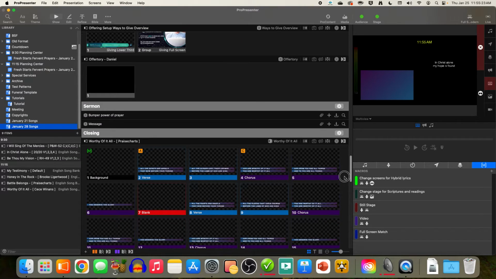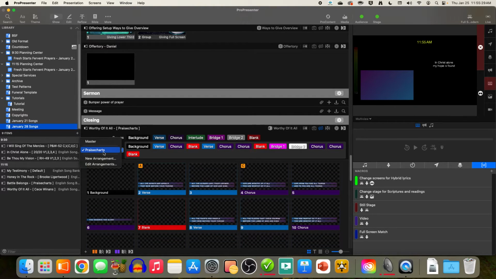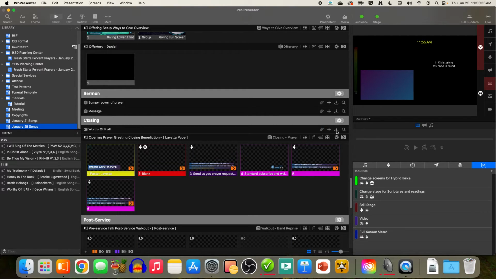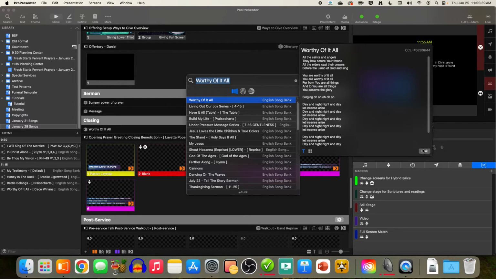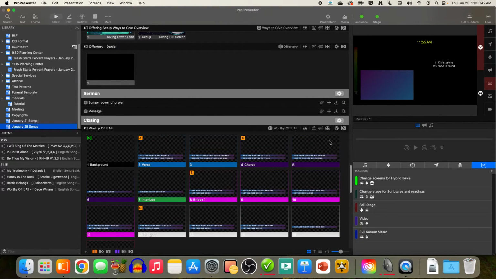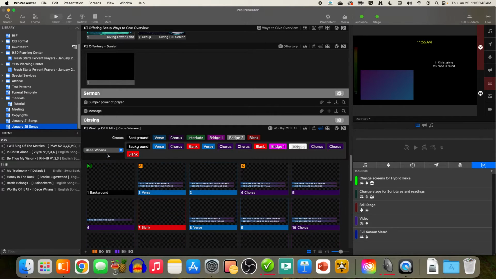And then the very end is Worthy of It All. It says CC Winans, and this does not say CC Winans. This says Praise Charts. So we're going to click the name again, unlink, click search, click Worthy of It All, click link, click the arrangement manager, and click CC Winans. Now that's all correct, and we just need to close this.